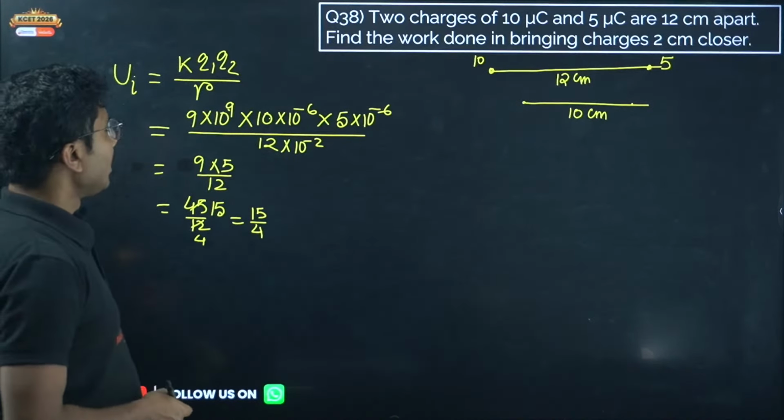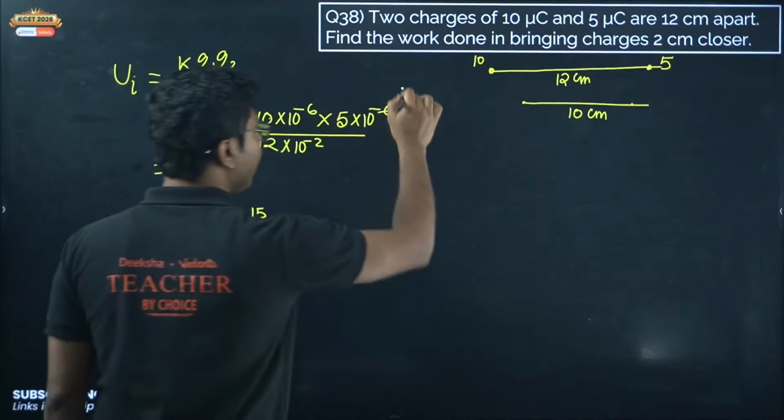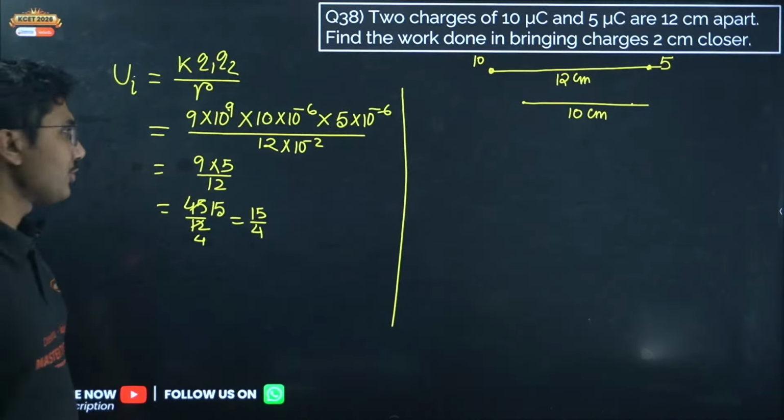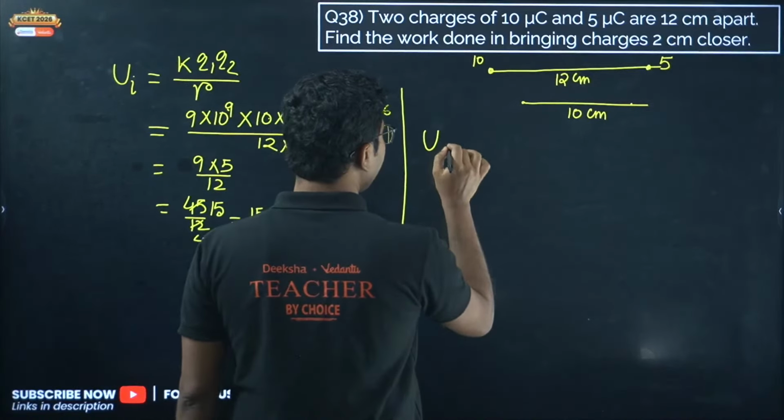Okay, now you can leave it here, you can calculate it, does not matter. So initial potential energy is calculated. Now you have to calculate the final potential energy. Final potential energy is given by UF.